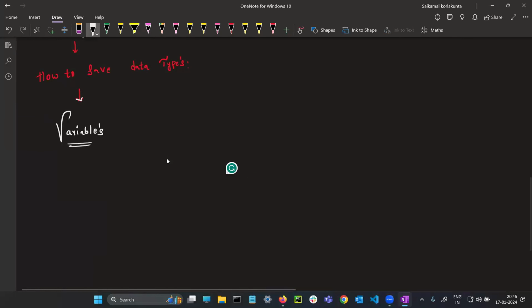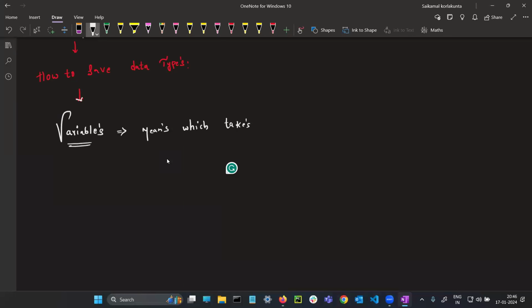Now, what is a variable? What is the meaning of a variable? Variable means, you need to write. Guys, are you maintaining the notebook? It's your wish. If you go with PDF kind of things, you won't get the Python. Everything should be in the notebook.